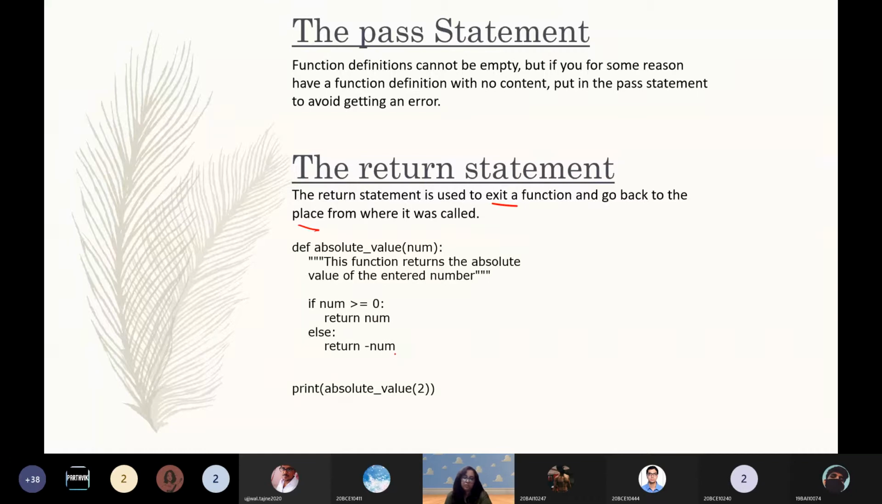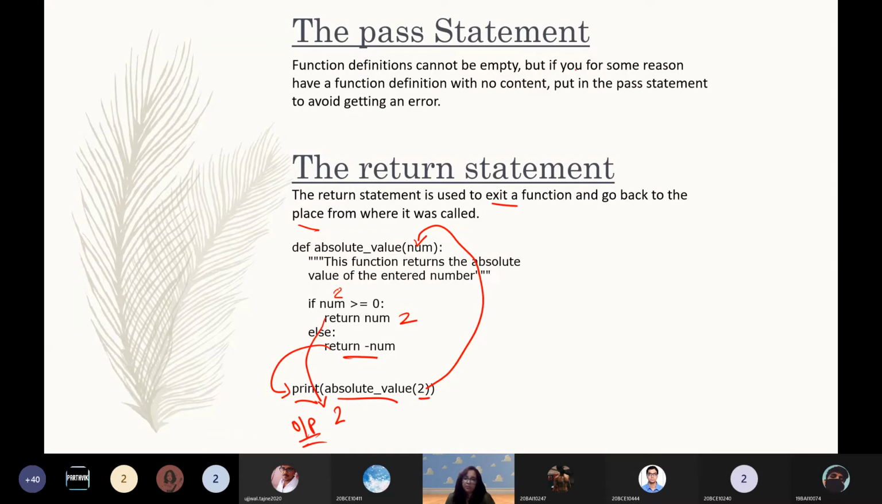So what will happen here? The return will come. The computer understands, since return is also a keyword, it will execute the function and then come here. And then print absolute_value(2). 2 is being passed to the function here. All this is happening with the number 2. 2 is greater than 0. Return 2, and hence the value 2 is returned as output. So that is how the flow of a function works. Next, the pass statement.